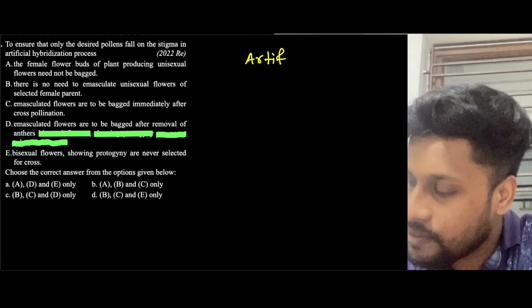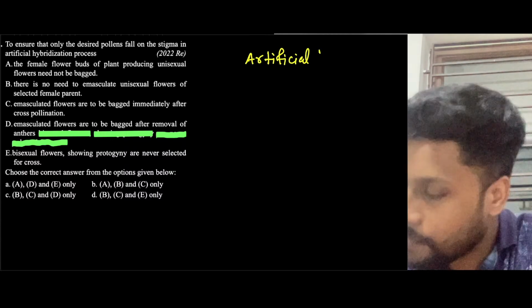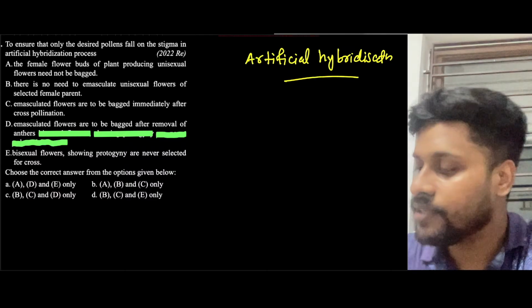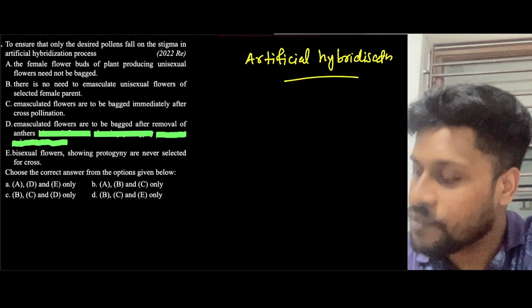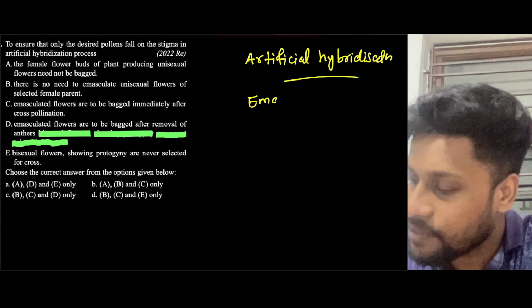You know what artificial hybridization is, right? I will give a short clarity about it. In artificial hybridization, first of all, there will be emasculation. What is emasculation?